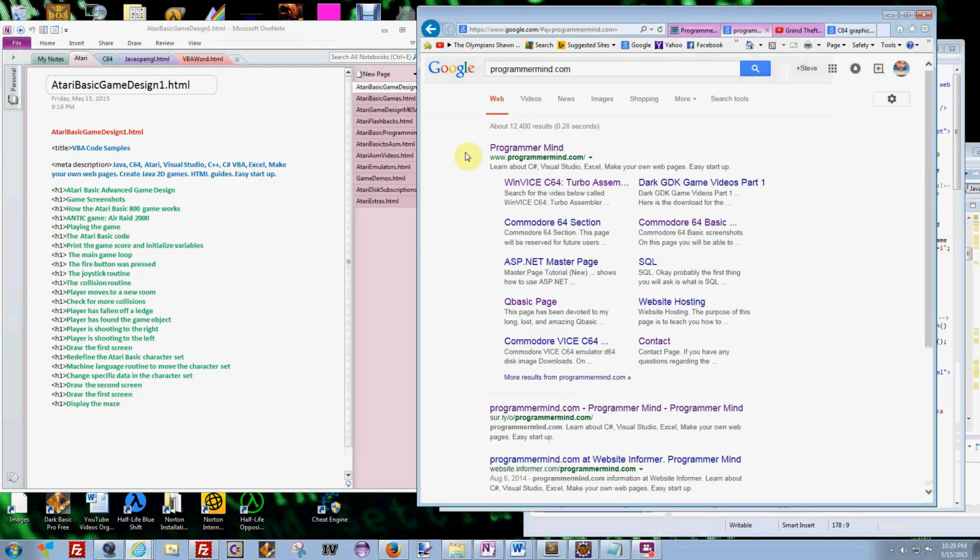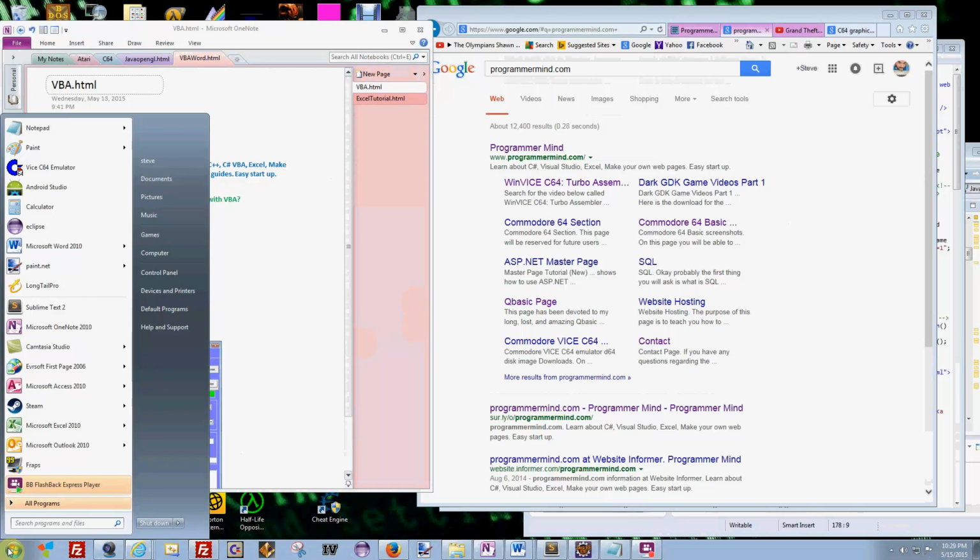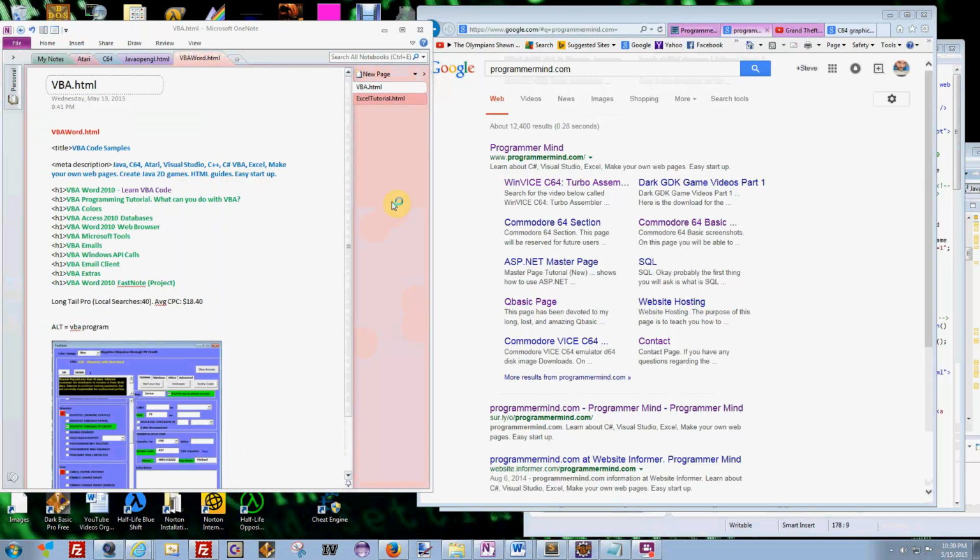I'm confident once Google finds my website, I haven't seen anything new in here because I added a VB section. Once Google finds my website, it'll start showing up a little bit better in the search engines. And why is that also? Because I have a tool here that I've recently downloaded. I'll show it to you. You might have heard of it. It's called Longtail Pro.